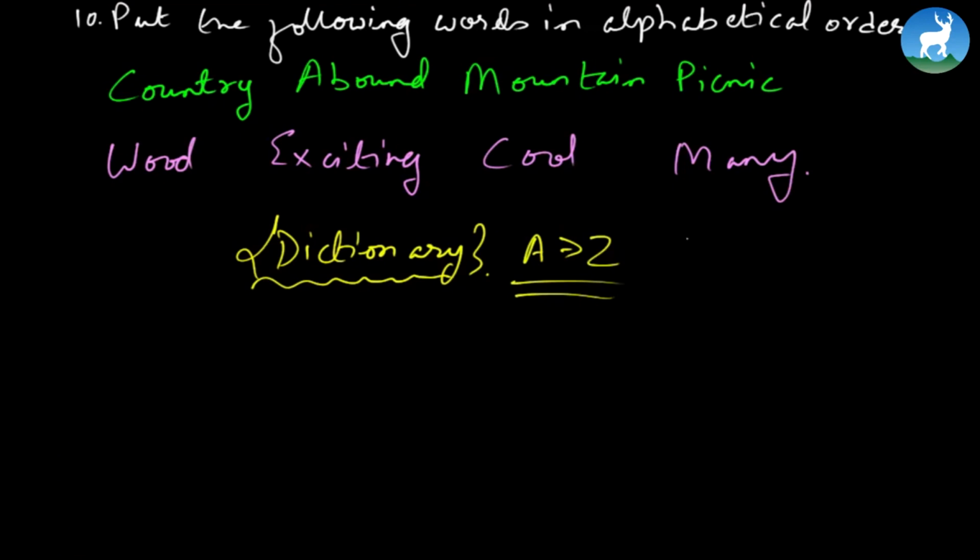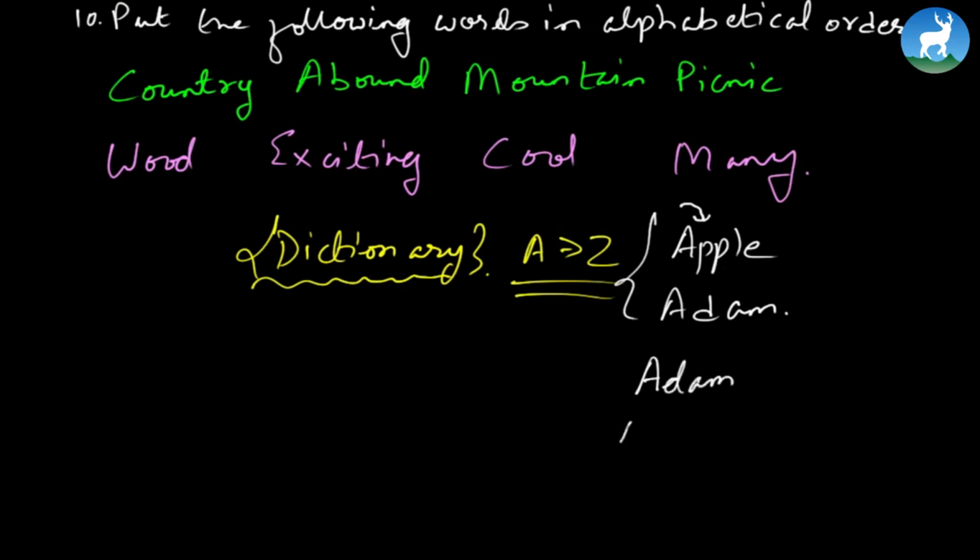Like for instance, if there are two words given here, apple and Adam. Of course both start from A. So what we do here is we first write A and then check out what is the next letter that comes first in alphabetical order. Is it D or P? It's D, isn't it? That's why we put Adam here, and then apple comes second. Are you getting my point?